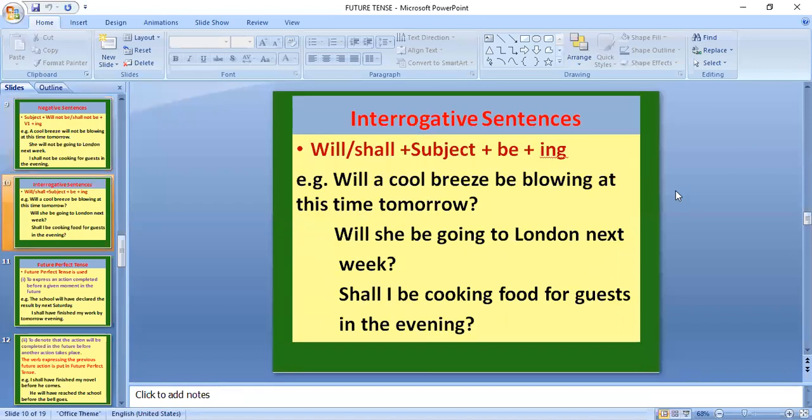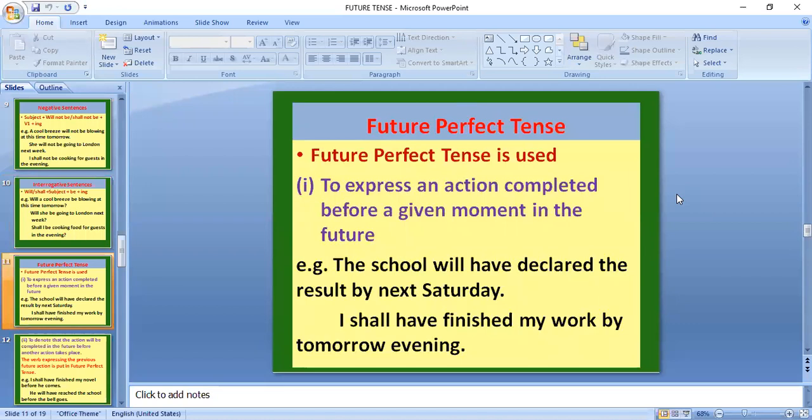Okay? Coming to the next. In interrogative sentences, we write will, shall plus subject plus be plus ing. For example, will a cool breeze be blowing at this time tomorrow? Here we will write will or shall in the beginning, before the subject. Okay. Coming to the next.